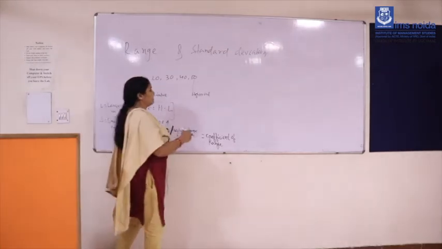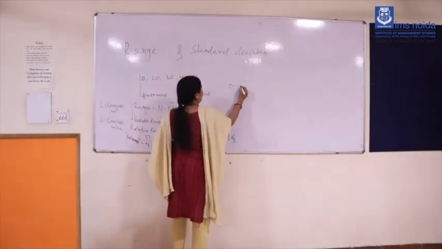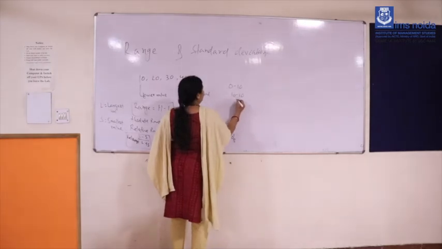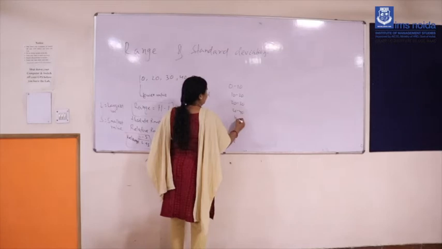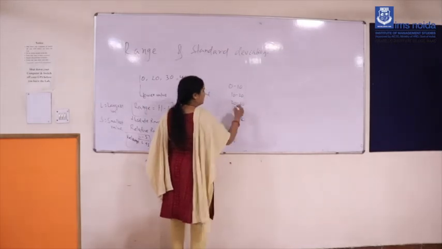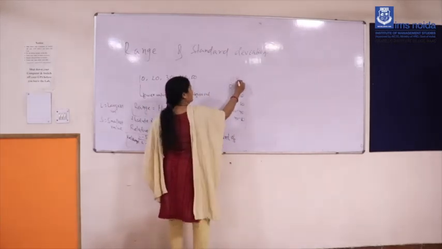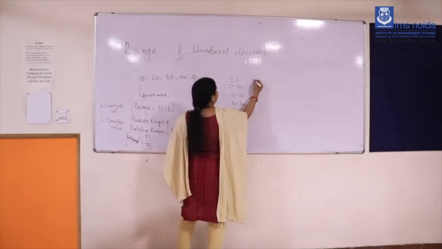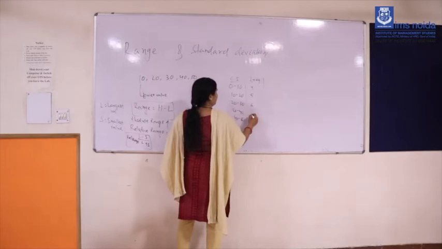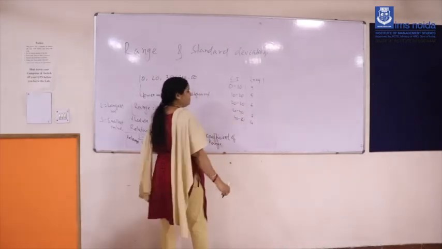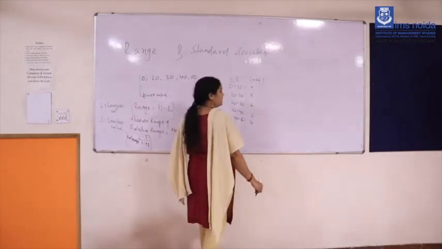Suppose some class interval data is there, like 0 to 10, 10 to 20, 20 to 30, 30 to 40, and 40 to 50. This is the class interval data. And then some frequency is also given, like 4, 5, 6, 3, 4. So what is the coefficient of range here, somebody asked.